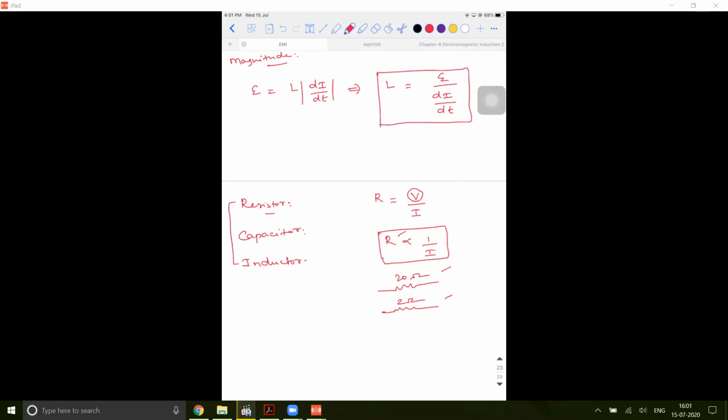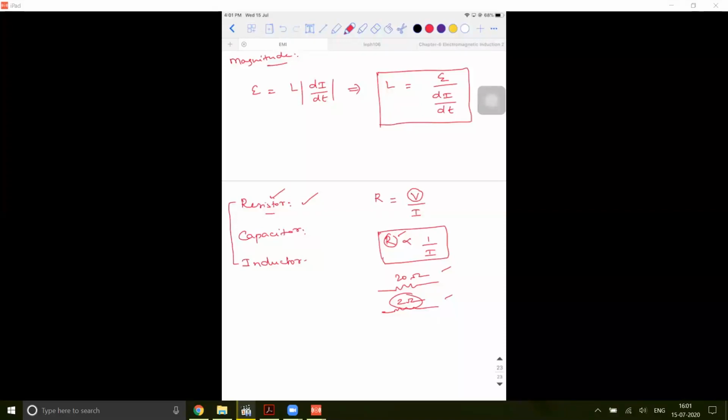The 2 ohm, obviously, because this is going to offer lesser resistance. So resistance is inversely proportional to current. That is what the work of a resistor is. So don't get confused between resistance and this one. Resistance is a property of whom? Property of the resistor. So the more the resistance, the less will be the flow of which current? The steady state current. Am I right? So a resistor will oppose the flow of current.